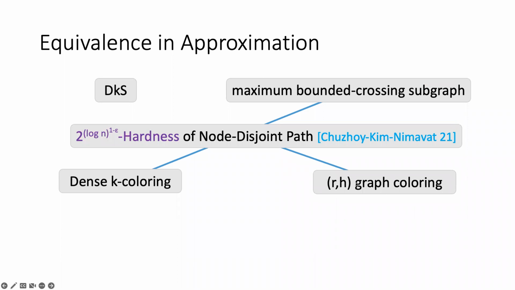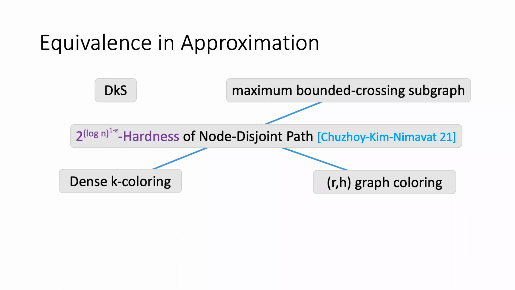In fact, they only managed to show a conditional hardness result for a specific variant of the RH graph coloring problem, which is still fortunately valid for a reduction to NDP. So they show a conditional hardness result for a variant of RH graph coloring, and then reduce NDP to it. That's how they prove the conditional almost polynomial hardness result for the node disjoint path problem.